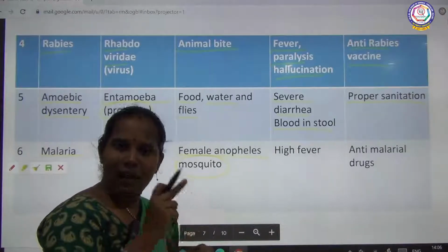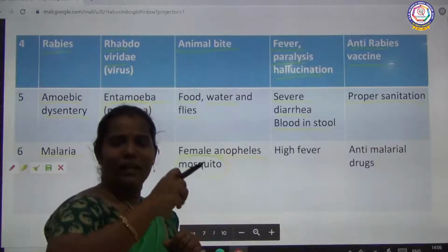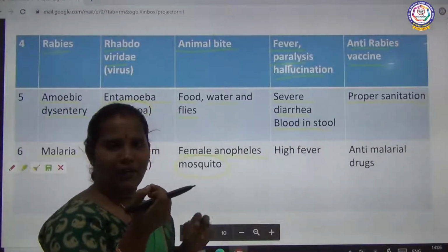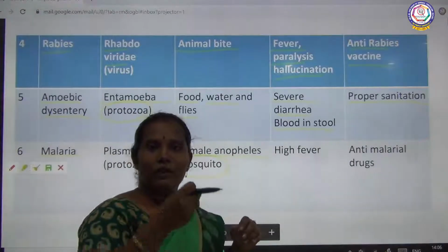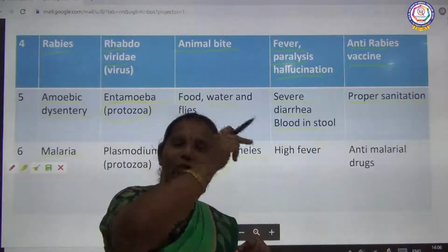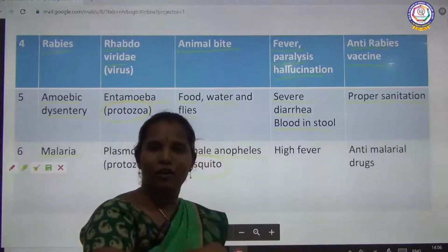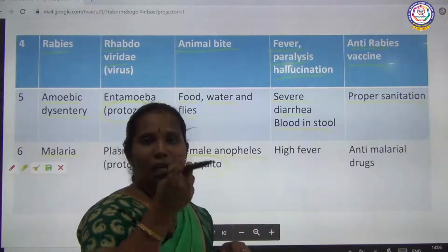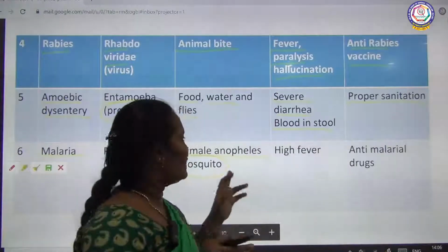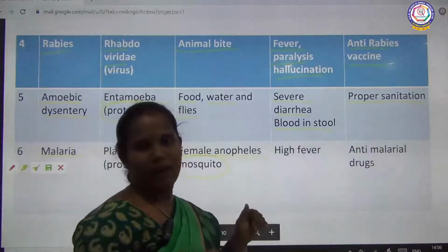If the person is affected with malaria, the blood already contains the Plasmodium microbes. So if the same mosquito bites another normal person, again it sucks the blood, and the saliva of the mouth spreads the Plasmodium protozoa to the other person.